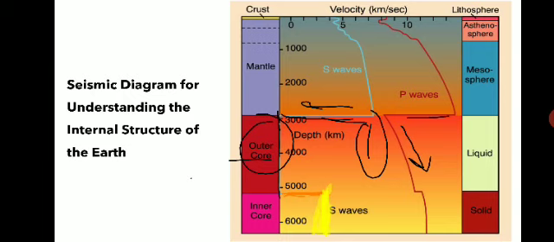So these waves travel deeper into the earth, and the center of the earth is 6370 kilometers.